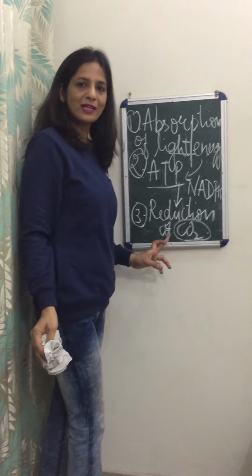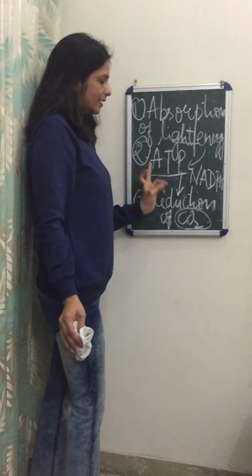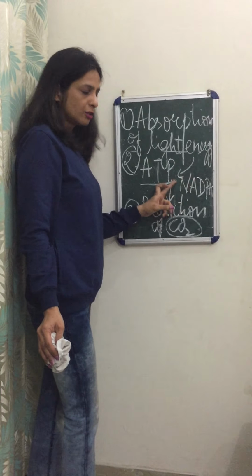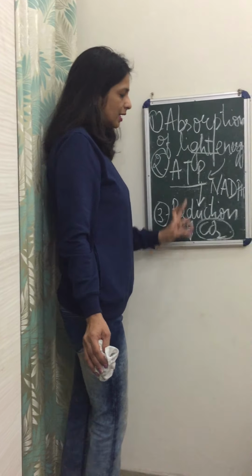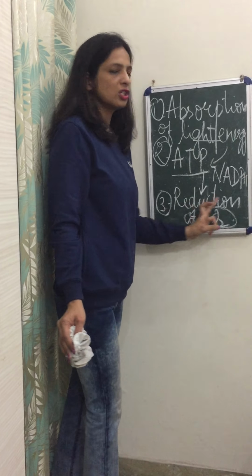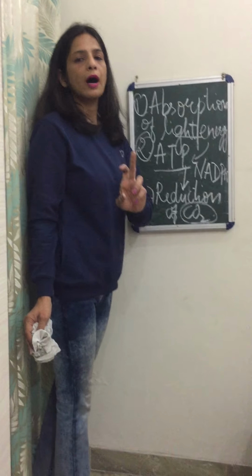I hope I am clear with the three steps. Yes. So the first step, absorption of light energy. The second step, conversion of light energy into energy compounds like ATP and NADPH. And the third step, by the utilization of these energy compounds, the reduction of carbon dioxide into carbohydrates.